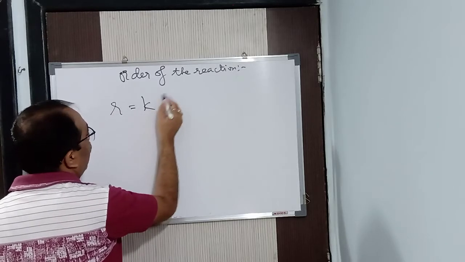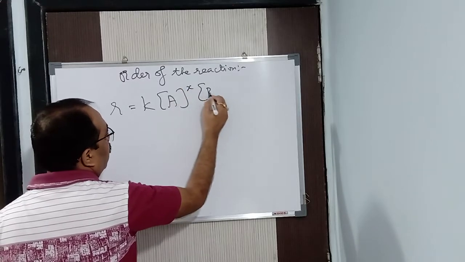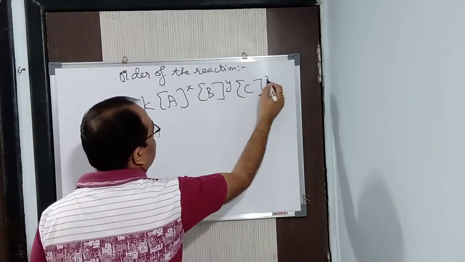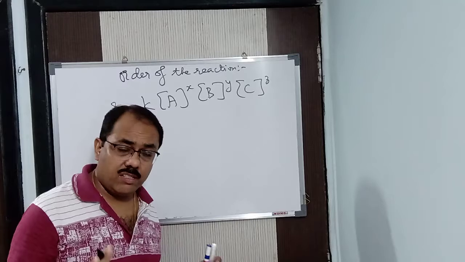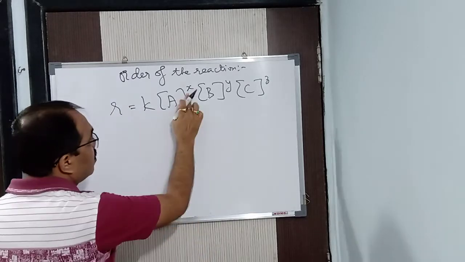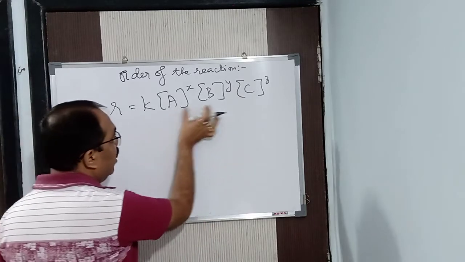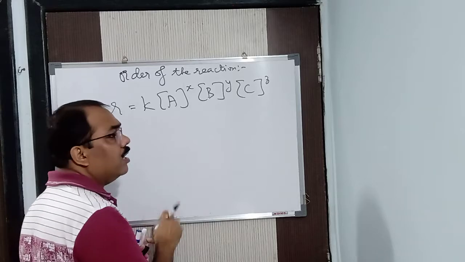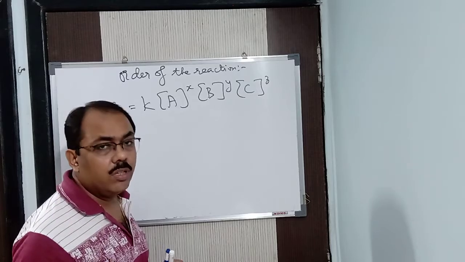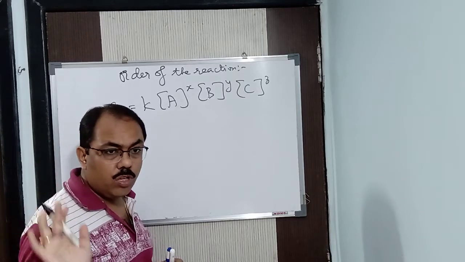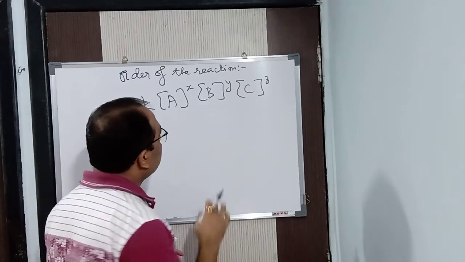Suppose the rate equation is R equals [A] to the power X, [B] to the power Y and [C] to the power Z. Suppose we get a rate equation. Mind it, the definition, again listen carefully. It is the sum of the powers to which the molar concentration term is raised in the rate law or rate equation. So here I am concerned with the rate law, not with the law of mass action. I have told you, the law of mass action is theoretical, the rate law is actually practical, which exists. So it is the sum of the powers.